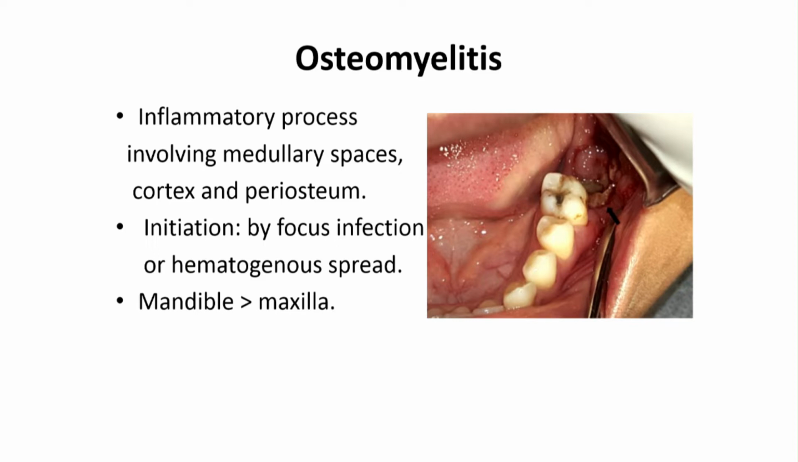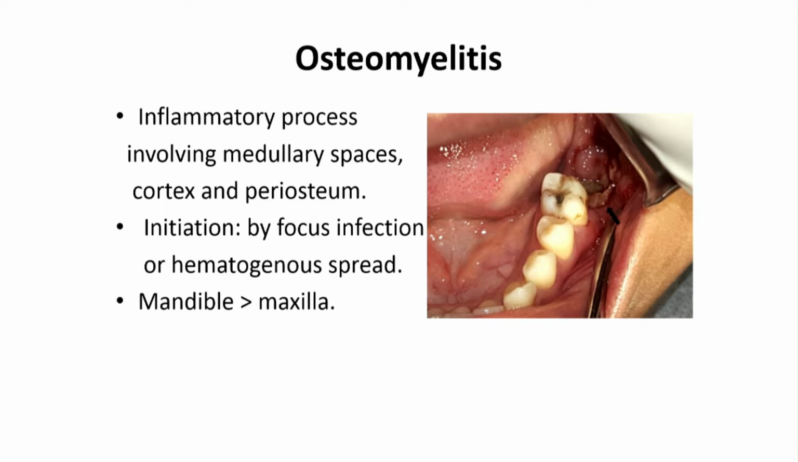The initiation of this infection usually occurs either primarily, that means there is bacterial infection, or sometimes due to hematogenous spread. That means the infection spreads through the blood supply to the jaw bones. For example, in case of the mastoid or the middle ear, and then it will spread to the jaw bone through the blood supply.